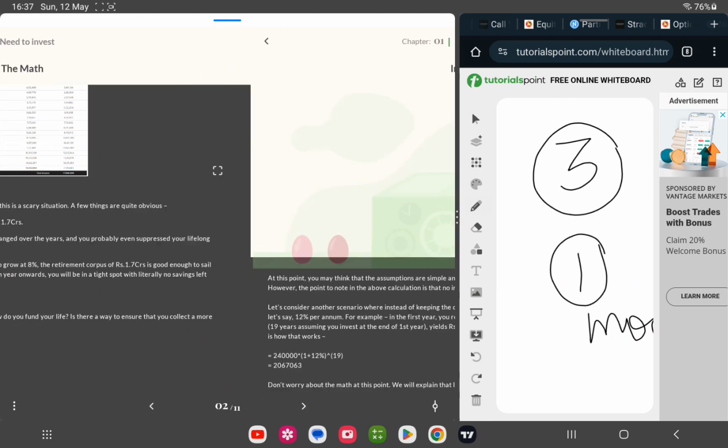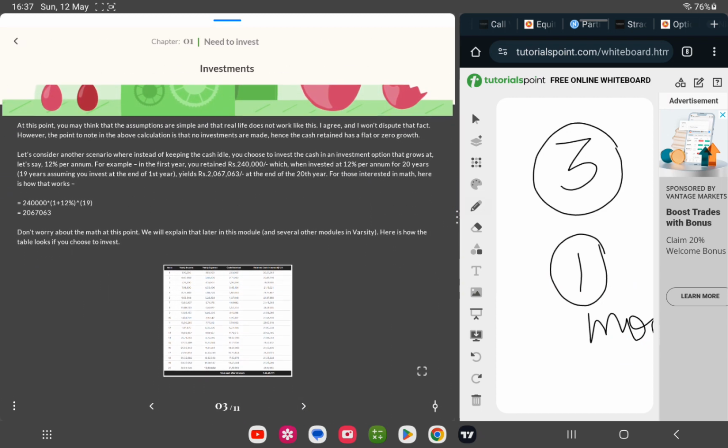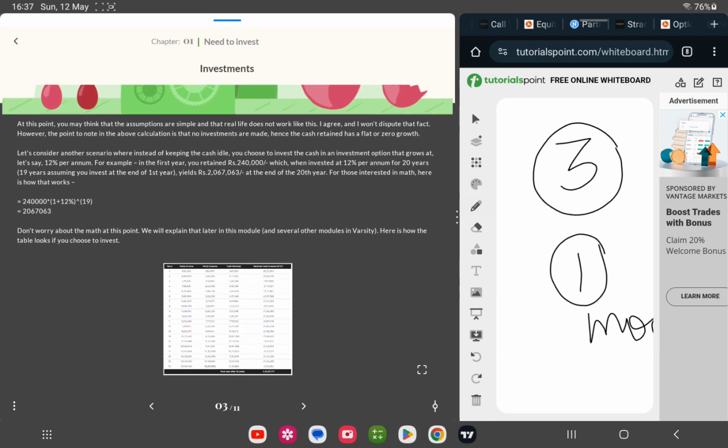Okay, now here, this is the investment plans they are trying to show us or teach us with a basic example. At this point you may think that the assumptions are simple and that real life does not work like this. Yes, of course it doesn't work like this, right? I agree and I won't dispute the fact. Okay, however, the point to note in the above calculation is that no investments are made. Okay, so you are not trying to invest anything in your working life, that is from 30 to 50.